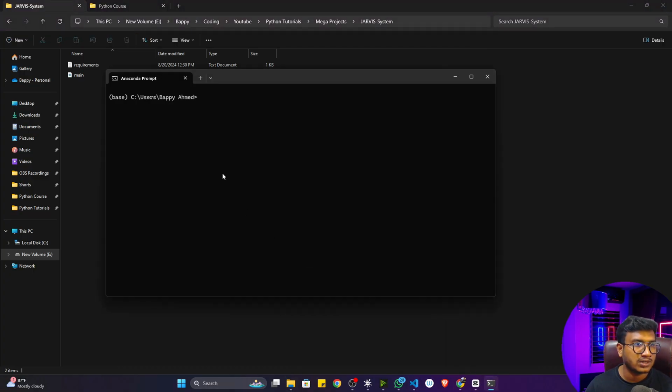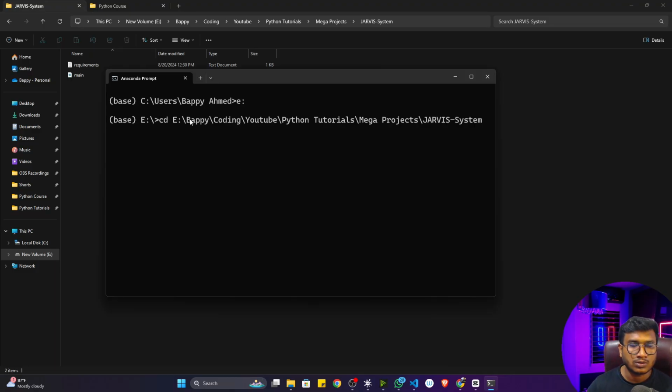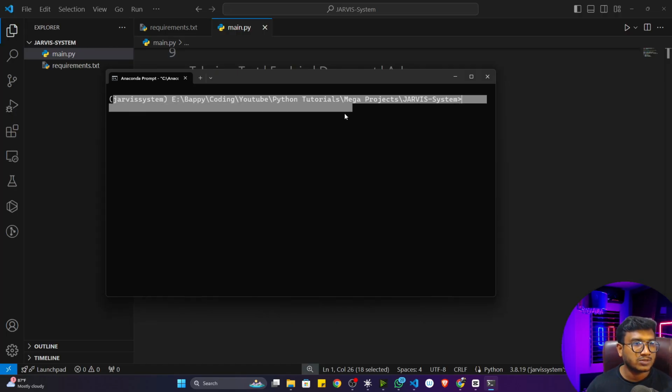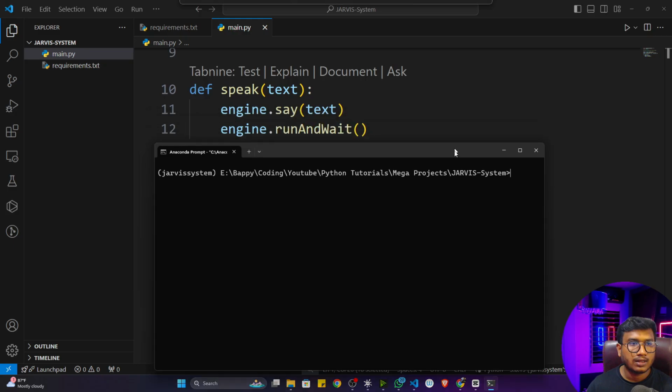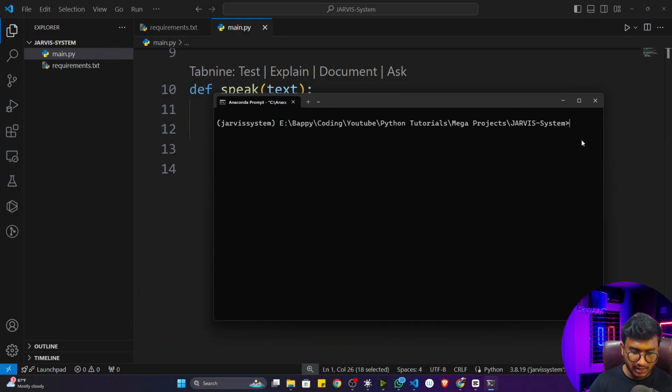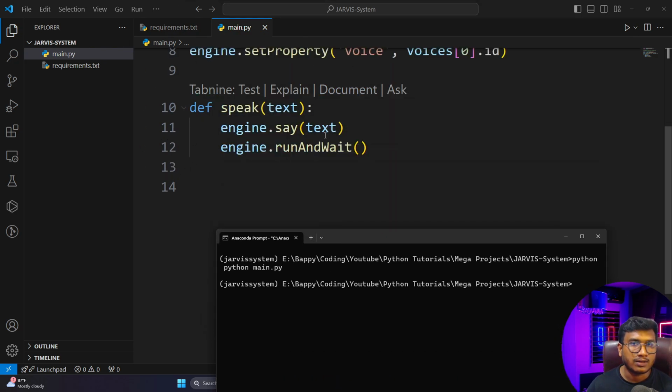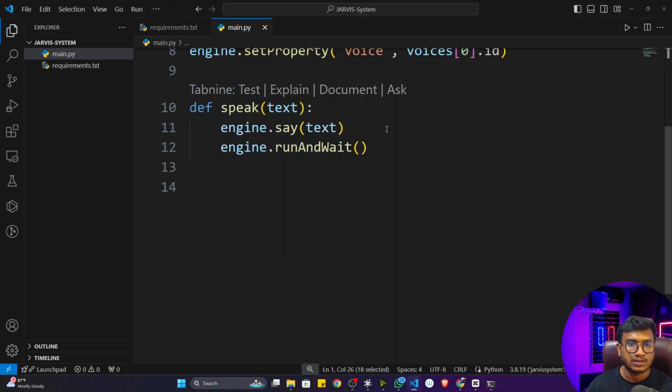So this is my location. It is in E drive actually. So first of all, let me go to the E drive. Then I'm going to do the change directory operation, cd, then paste this particular link. Now you can see I'm inside my project directory. Now here I'm going to activate my environment, so conda activate. You can see my environment has been activated. Now from here also I can execute my file. If I give the command, let's say python main.py, it's working. It's not speaking because I have not called this particular function. That's it. Now let me minimize this particular screen.